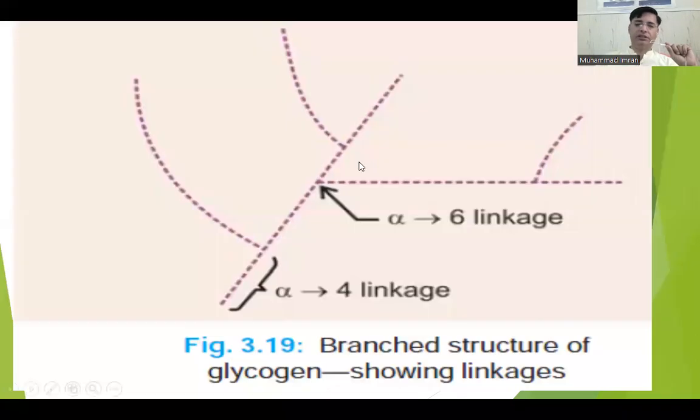in a straight chain. Here you can see this is straight chain polymerization, then we have a branch. This is straight chain polymerization, then we have a branch. This is straight chain, then we have a branch. So a branch comes after 12 to 18 or 20 residues.